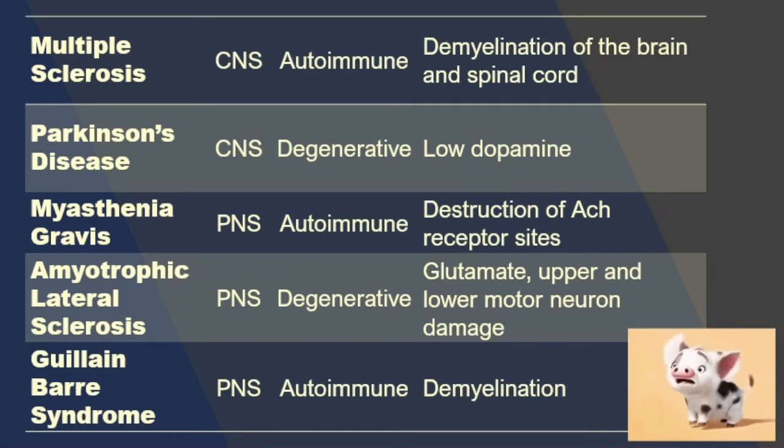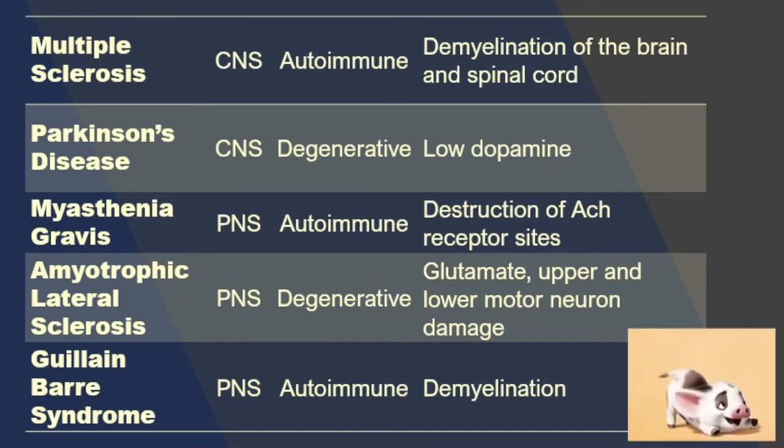Now, class, I understand that there may be confusion on your part on the signs and symptoms of these neurologic disorders that we have discussed. This slide is a summary of the 5 neurologic disorders that we have touched. Okay, so you have multiple sclerosis, Parkinson's, myasthenia, ALS, and GBS. Now, class, you need to remember if this would involve the CNS or the PNS.